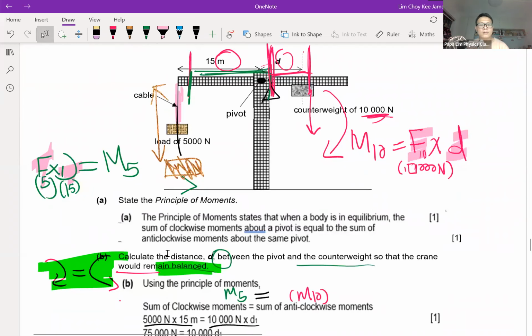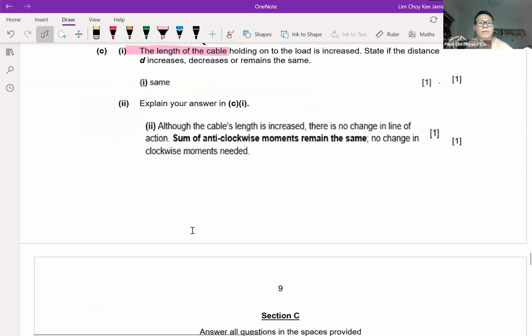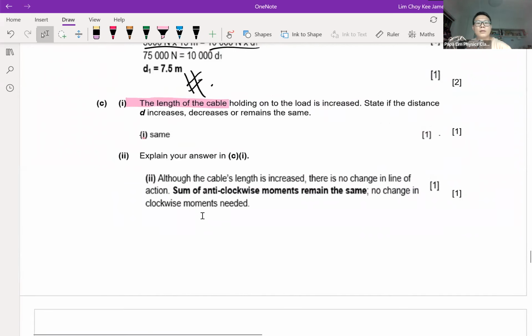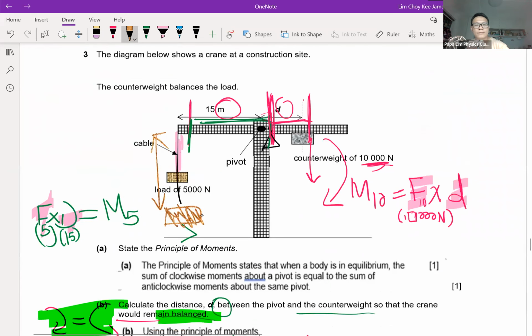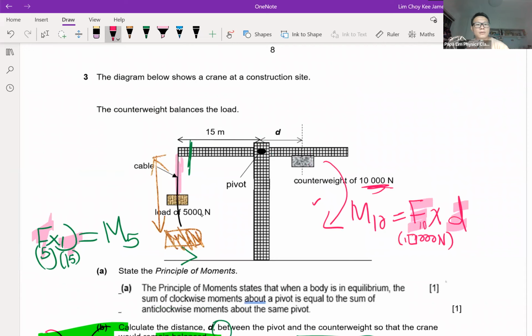If it's a longer distance, what does the question want? The question wants to look at what happens to the moments and to the perpendicular distance D on the other side. If I increase my distance here, take note, does it affect my perpendicular distance on the right side? If you look at it carefully, you'll find that by increasing the distance here, it actually doesn't affect my perpendicular distance. My perpendicular distance is still 15 meter, which is here.